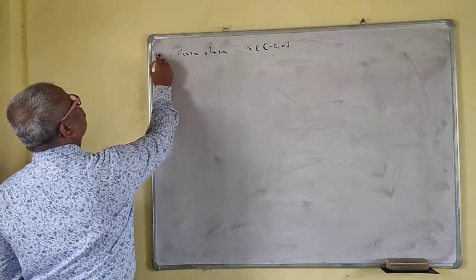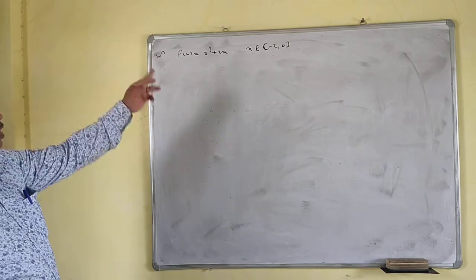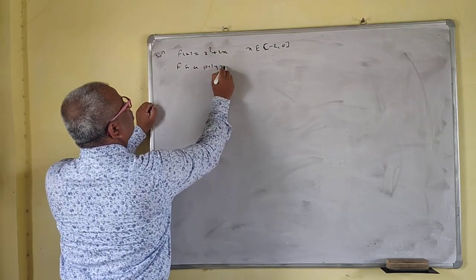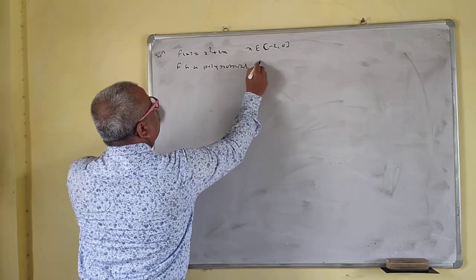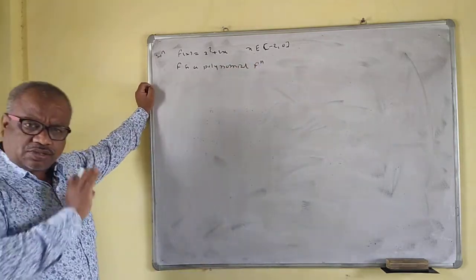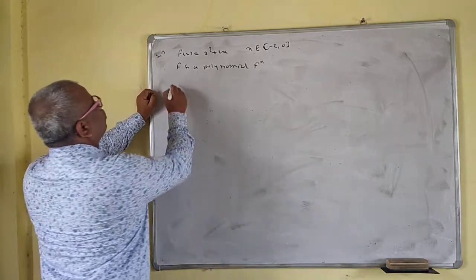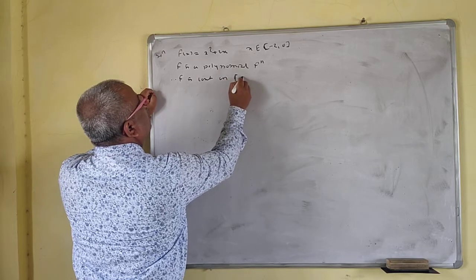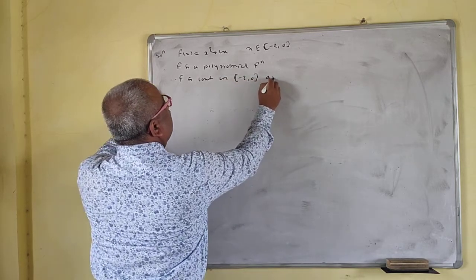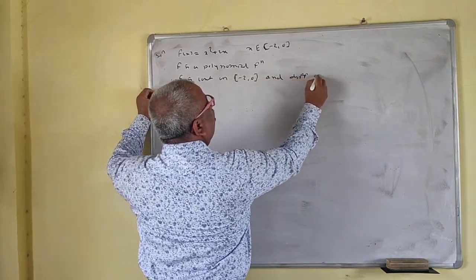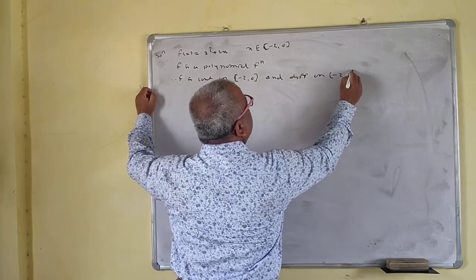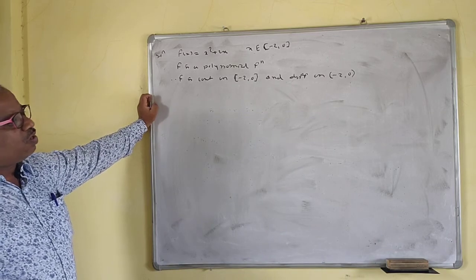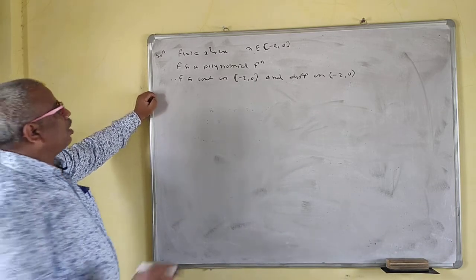Solution: f of x is a polynomial function. We know that a polynomial function is continuous everywhere and differentiable everywhere. So f is continuous on the closed interval minus 2 to 0 and differentiable on the open interval. Even though it is also differentiable on the closed interval, we want the open interval.